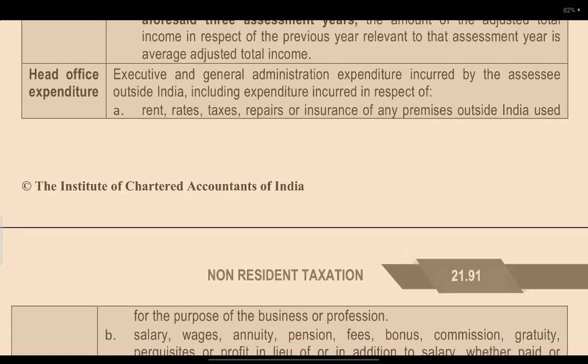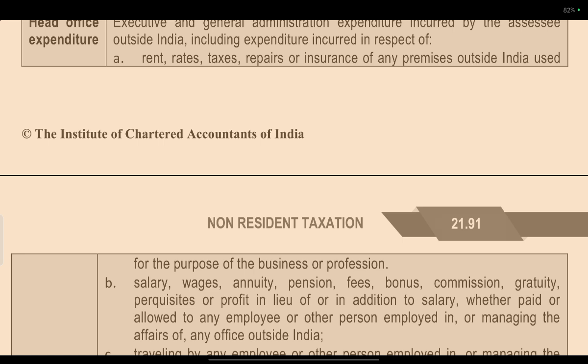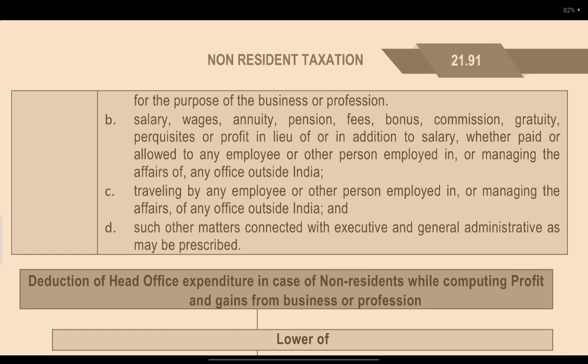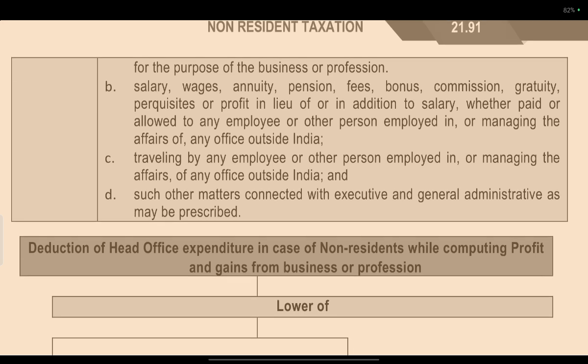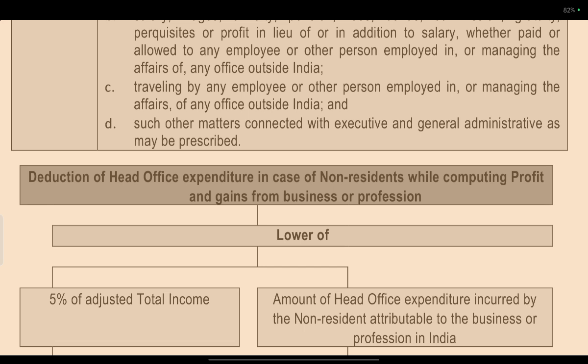Head office expenditure means the executive and general administration expenditure incurred by the assessee outside India, including expenditure incurred in respect of rent, taxes, rates, repairs, insurance, or any other purposes outside India used for the purpose of business or profession. It includes salary, wages, annuity, pension, fees, bonus, commission, gratuity, perquisites, or profit in lieu of or in addition to salary, paid or allowed to any employee or other person employed in or managing the affairs of an office outside India. It also includes travelling by the employee or other person employed in or managing the affairs of any of the offices outside India, and such other matters connected with executive and general administration as may be prescribed.